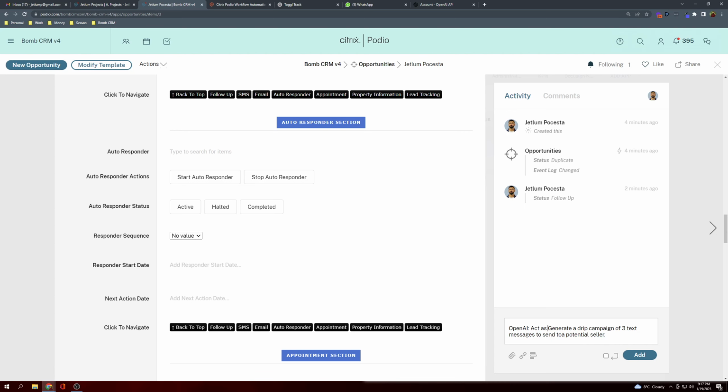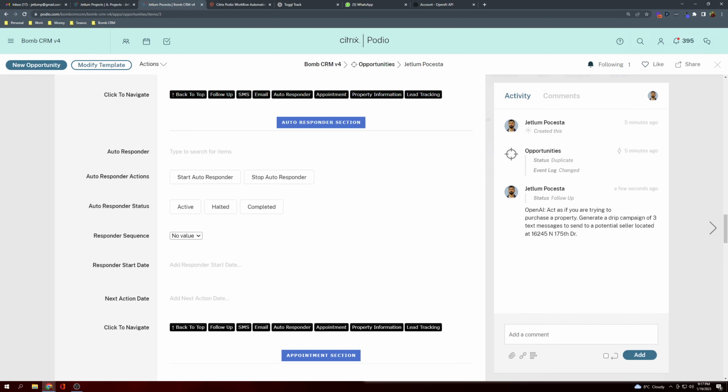Act as if you are trying to purchase a property. Generate a drip campaign of three text messages to send to a potential seller located at, and let's just give it a property address. We can get fancy with it, but let's say this is okay for right now.